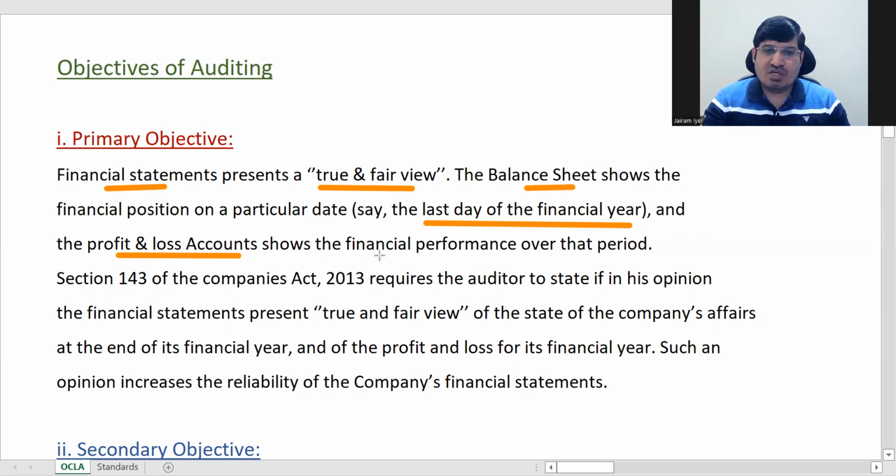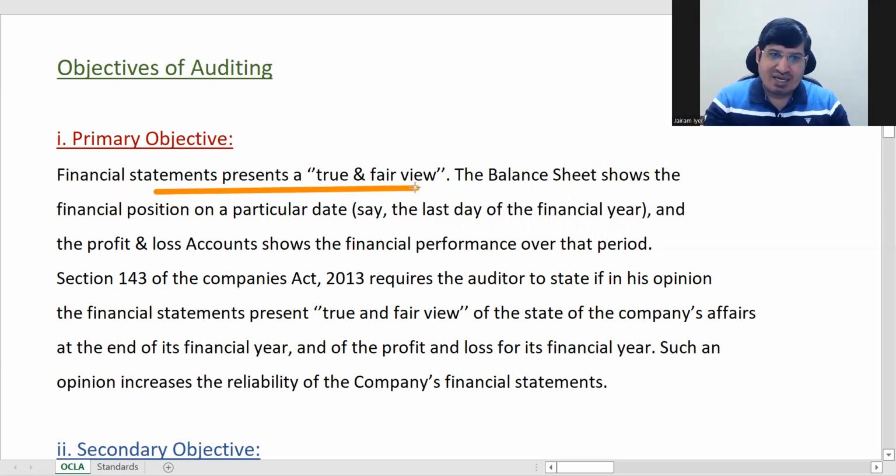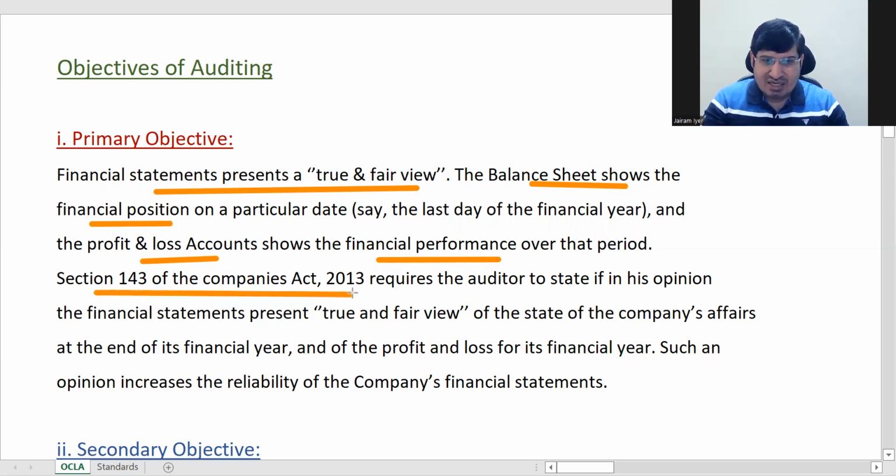The profit and loss account shows a true and fair view of the financial performance. Two things you have to use here: one, the financial statements present a true and fair view; then again the balance sheet shows a true and fair view of the financial position, and the P&L account shows a true and fair view of the financial performance. These 2 things you have to write.